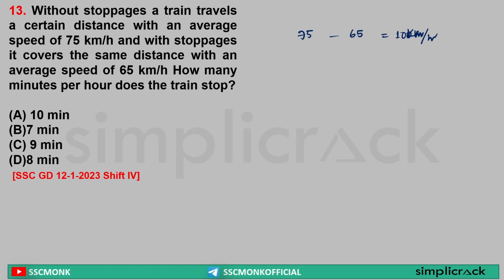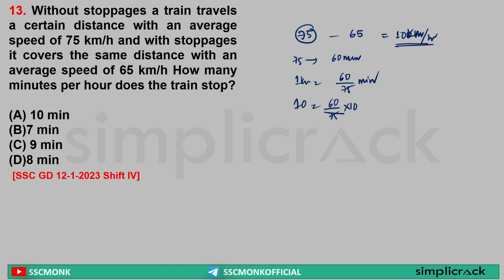Yes or no? Yes. Now, sir, what is it saying? The initial time, he was traveling 75 km in 1 hour. So 75 kilometers in 1 hour, that is 60 minutes. 1 kilometer in 60 by 75 minutes, and 10 kilometers travel will be in 60 by 75 into 10.